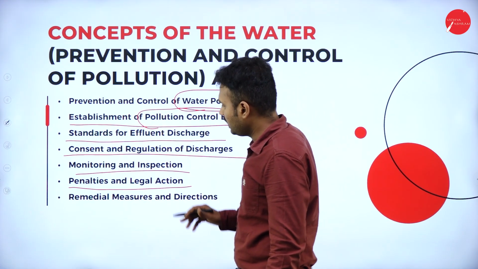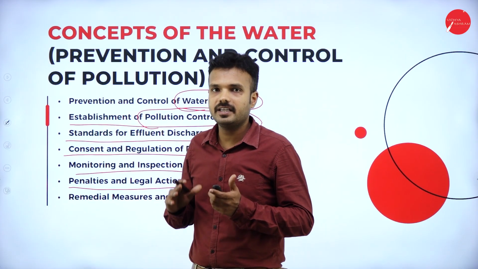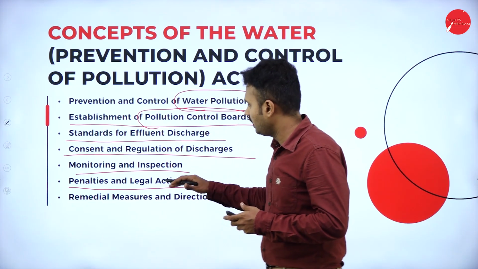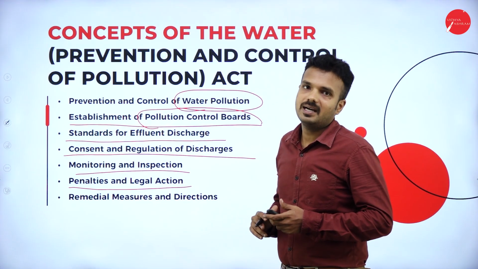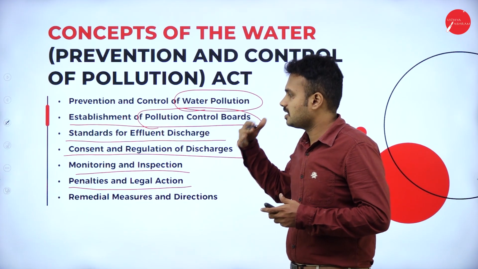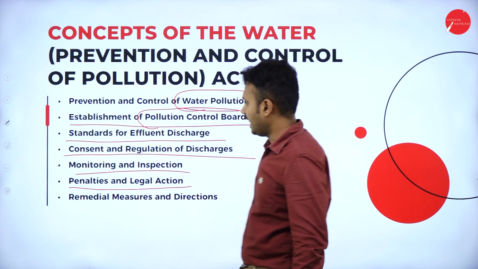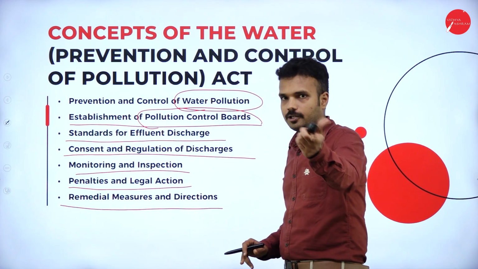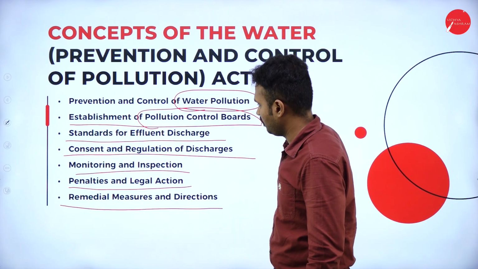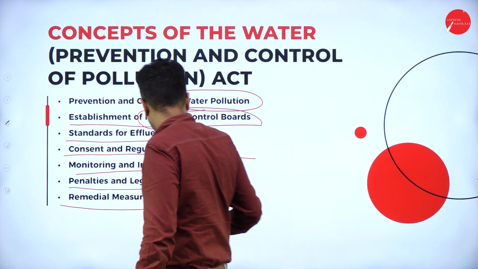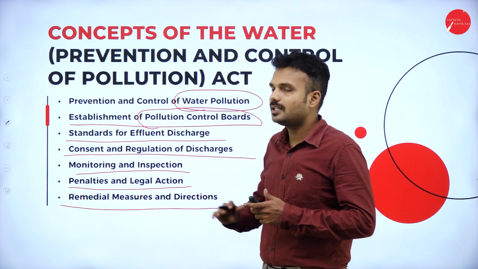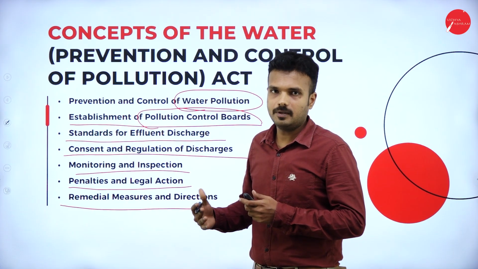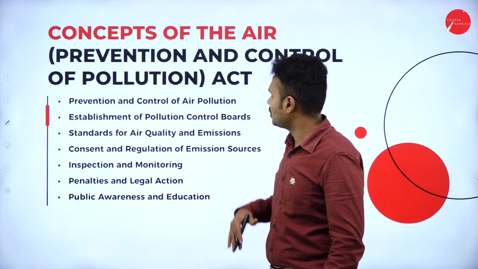Penalties and legal action: if any industry or organization does not follow the norms made by the government and goes against them, legal action or punishment may be taken against that entity. Remedial measures and directions: certain remedies must be performed by the organization.